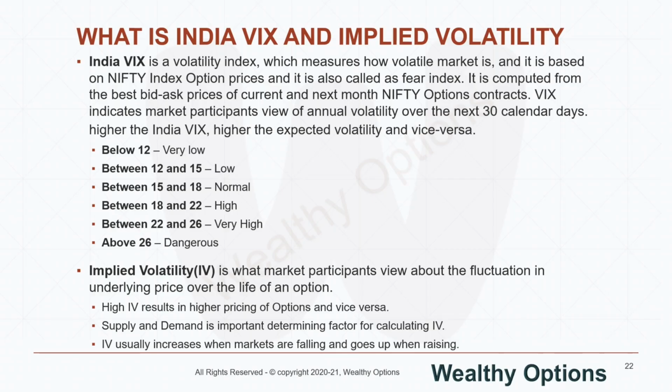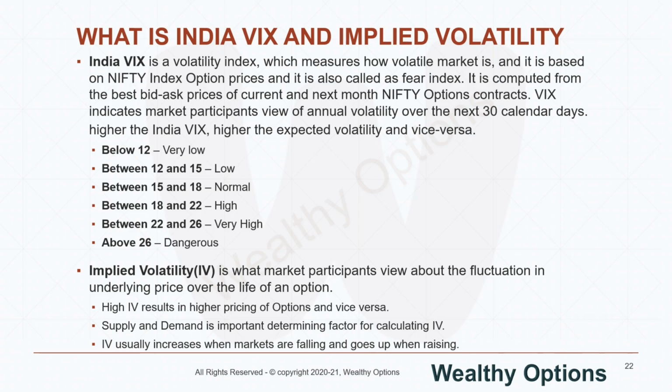Now let's look at what implied volatility is. Implied volatility is what market participants view about the fluctuation in the underlying price over the life of an option. Here the underlying can be Nifty, Bank Nifty, or any stock like Reliance, TCS, Infosys. And the life of an option depends on whether you are holding a current month contract or a next month contract.